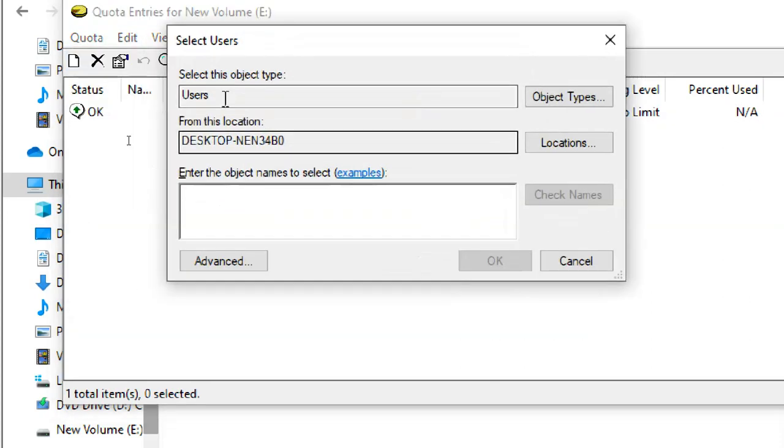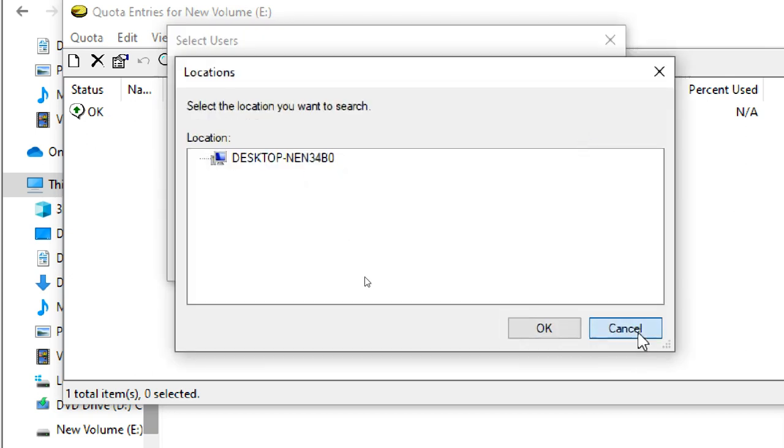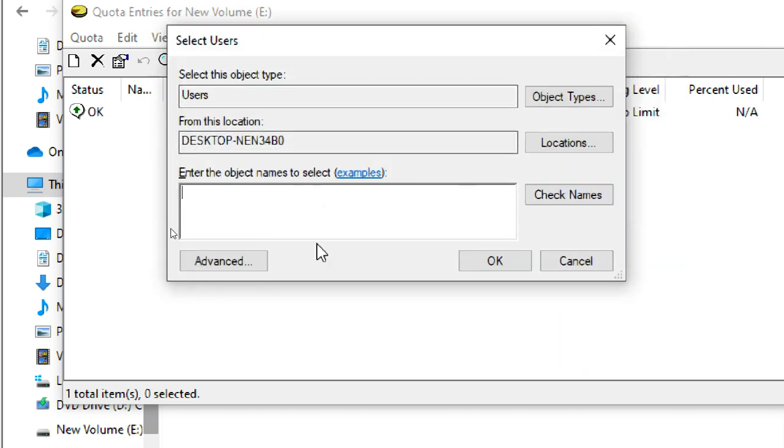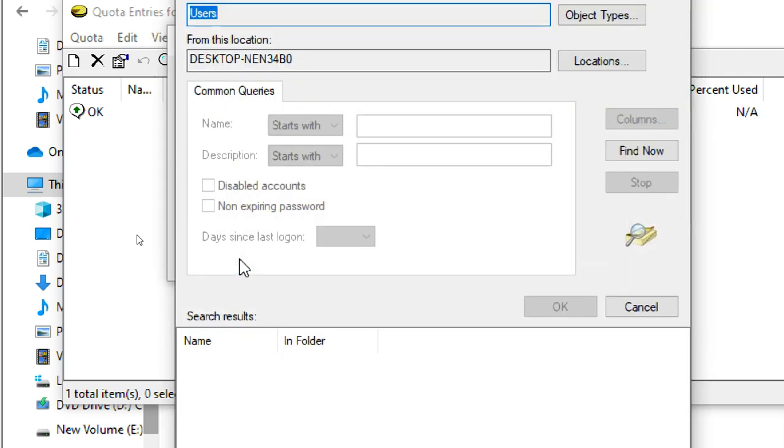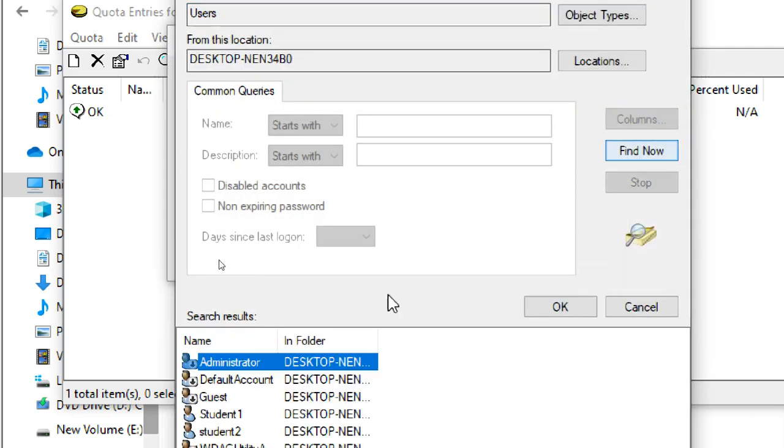Now it is asking for a username. So you have to give a username. Enter the object name to select a user or a group. Only user is there here. So you have to give student 2. I can type student 2 and then check names. Then I got the full name and click OK. Otherwise, if you don't know what name you gave for the second account, you can go to Advanced also. Click on Find Now, that's it.